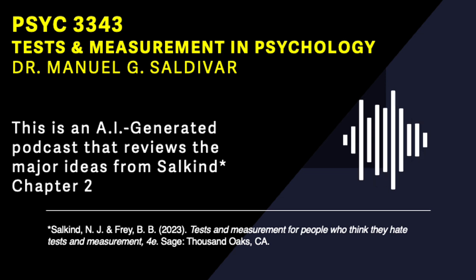Things get more exciting with the interval level, where we add rooms and features to our house. Now we have equal intervals between values. This means the difference between scores actually has meaning. Okay, break that down for me. What do you mean by equal intervals? Think of a thermometer. The difference between 20 degrees and 30 degrees is the same as the difference between 50 degrees and 60 degrees. Each degree represents the same amount of heat. So with interval data, we're not just saying one thing is bigger or better than another, we can quantify how much bigger or better it is. You got it.